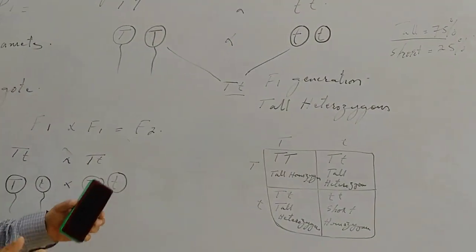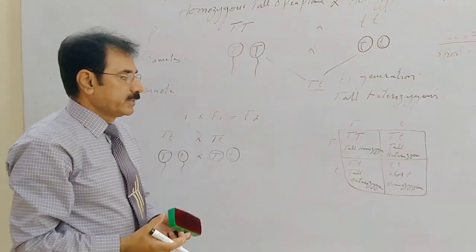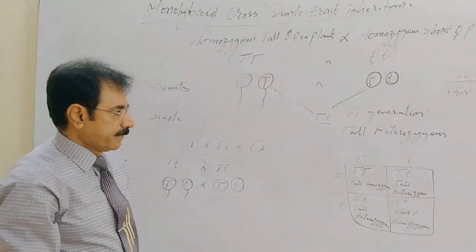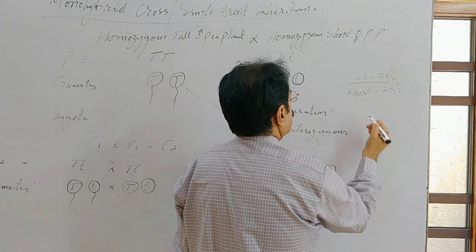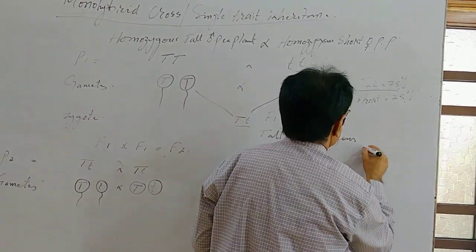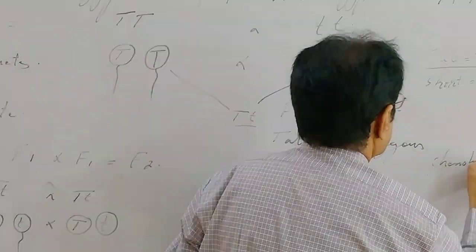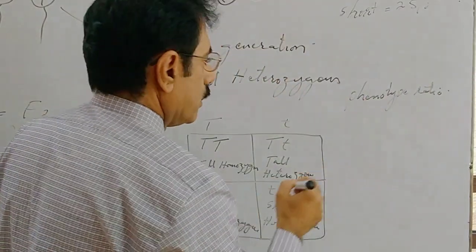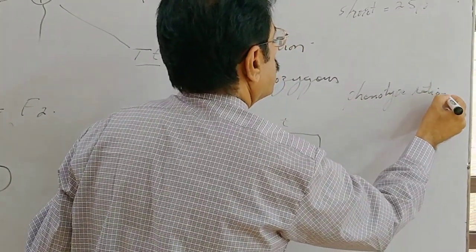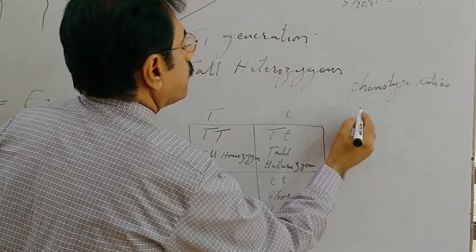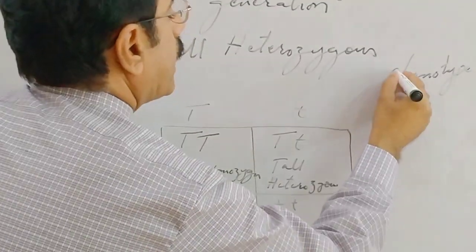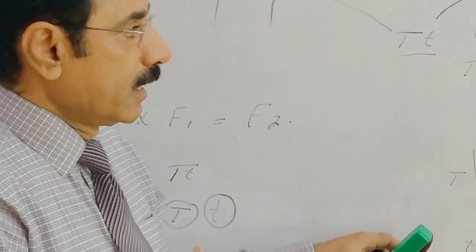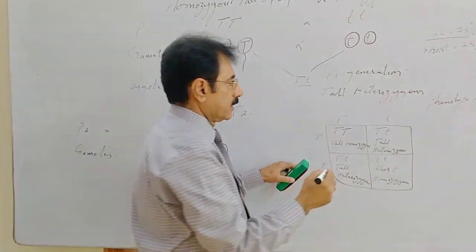If we calculate the ratio, there are two types of ratios, okay? Phenotype ratio and genotype ratio. For phenotype ratio, dear students, we know phenotype means a physical appearance or the visible character.